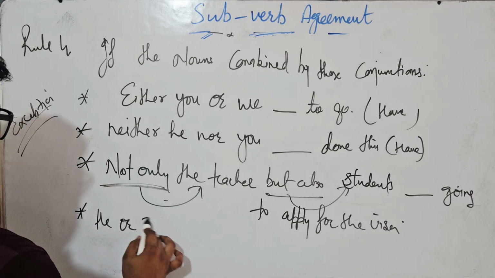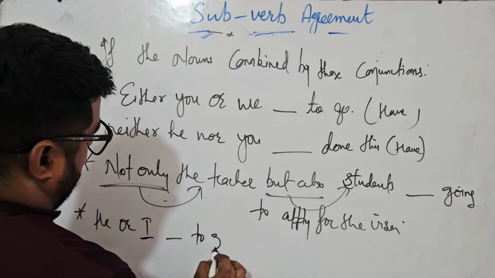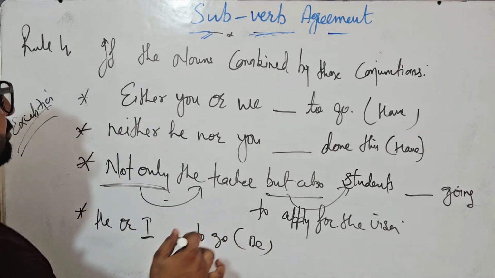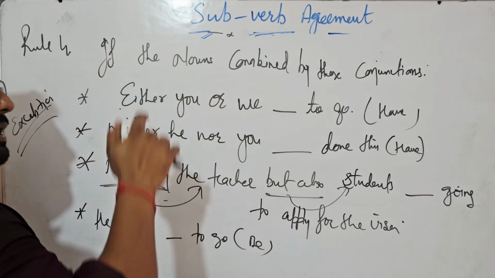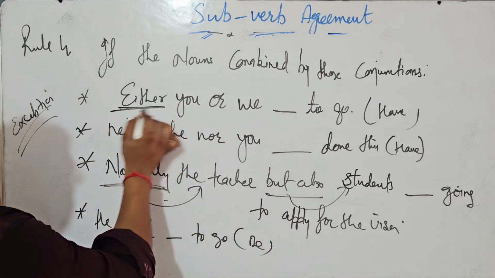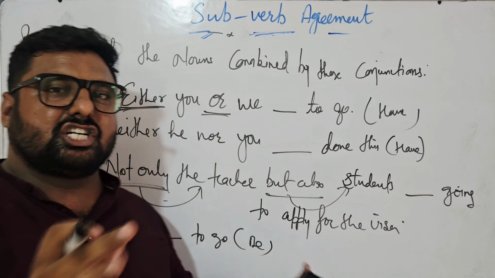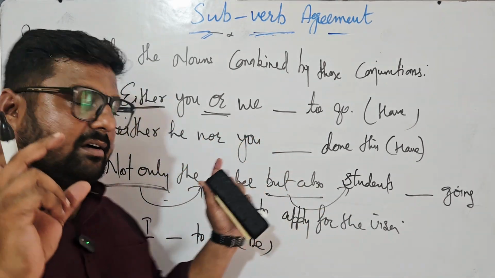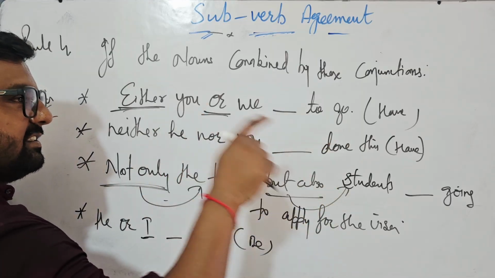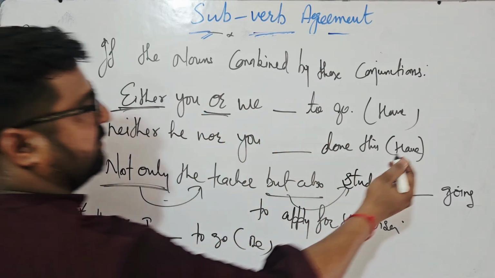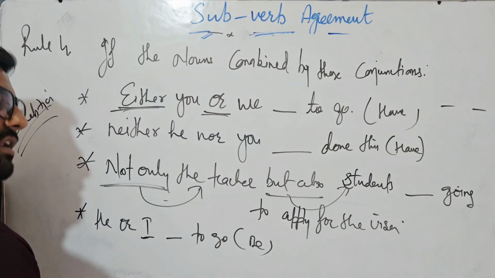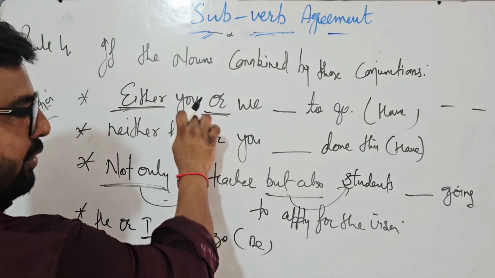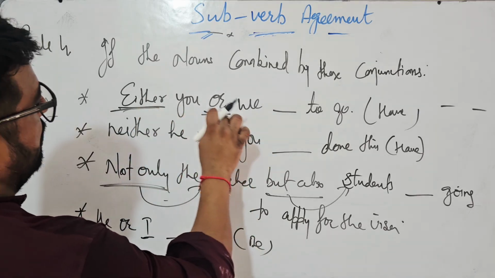Or I dash to go. Bracket again B. Okay, let us solve these questions with the explanation. Either, what are we learning? That whenever we find a pair of conjunctions like this, these are called correlative conjunctions. When conjunctions always come in pairs, they are called correlative conjunctions. So either and or here, either you, pronoun, or we, also a pronoun.